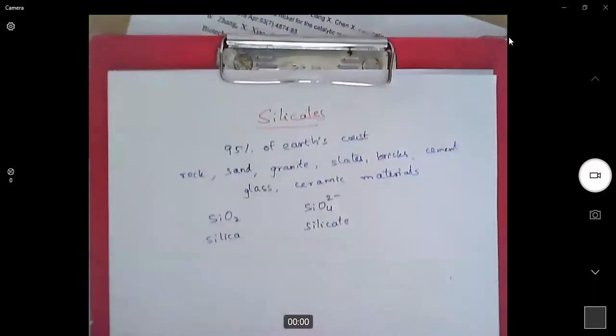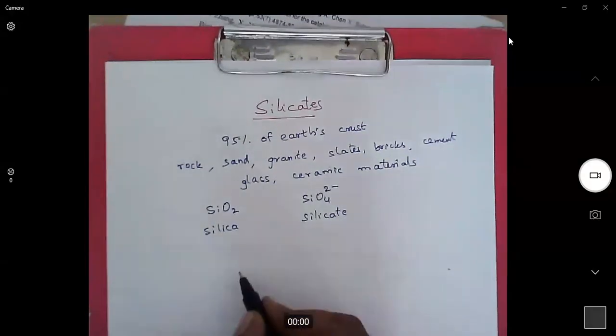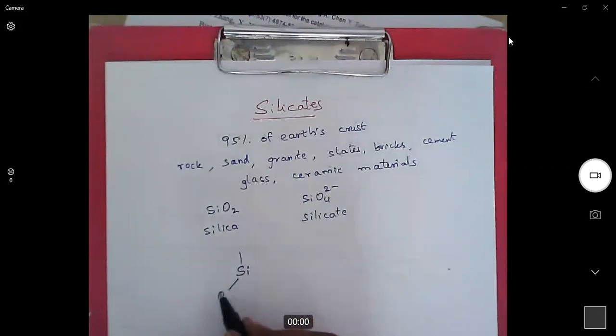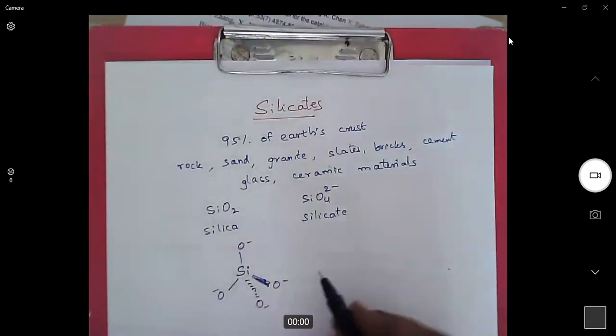What is the silicate structure? Silicon is sp3 hybridized, so it has a tetrahedral structure. 2 oxygens in the plane, 1 oxygen above the plane, another oxygen below the plane. So we will have a tetrahedral structure.